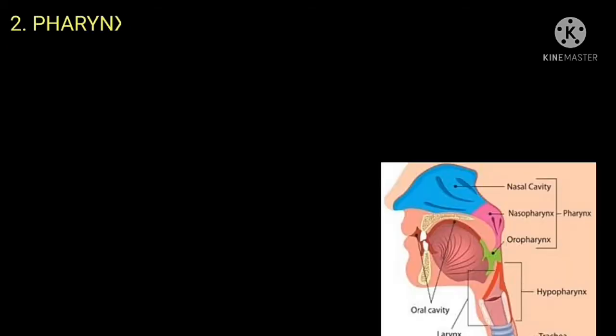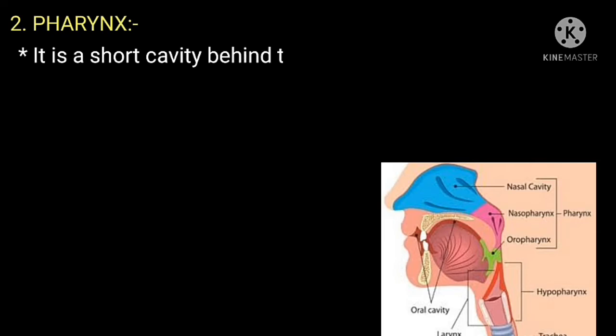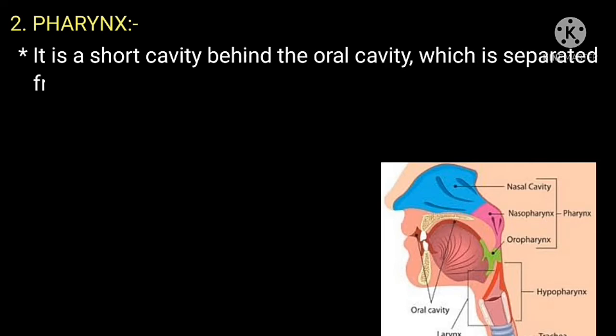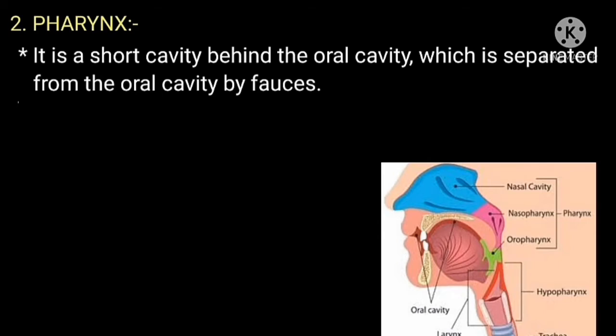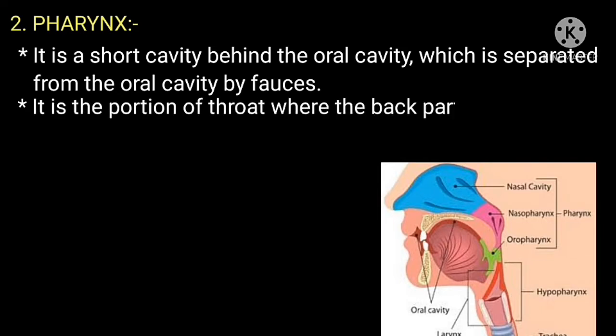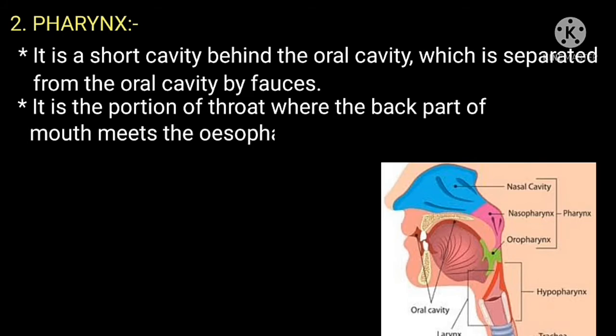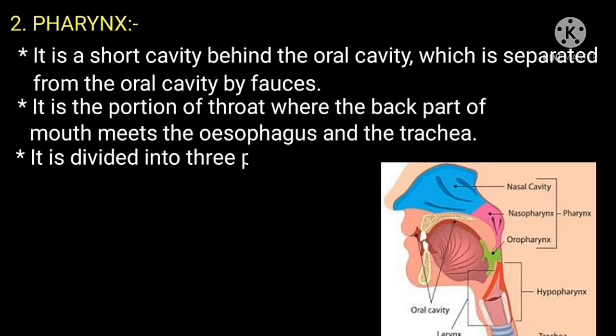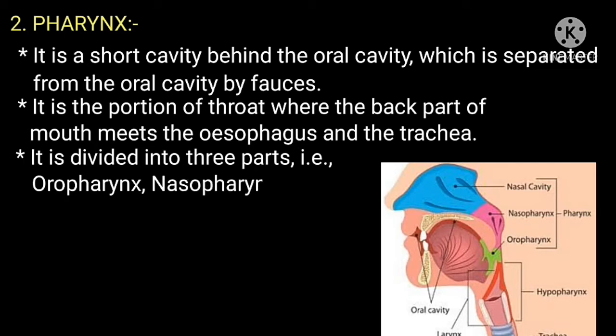Now we are going to discuss pharynx. Pharynx is a short cavity behind the oral cavity which is separated from the oral cavity by fauces. The fauces is the narrow passage from the mouth to the pharynx, situated between the soft palate and the base of the tongue. It is the portion of throat where the back part of mouth meets the esophagus and the trachea. It is divided into three parts, that is, oropharynx, nasopharynx, and laryngopharynx.